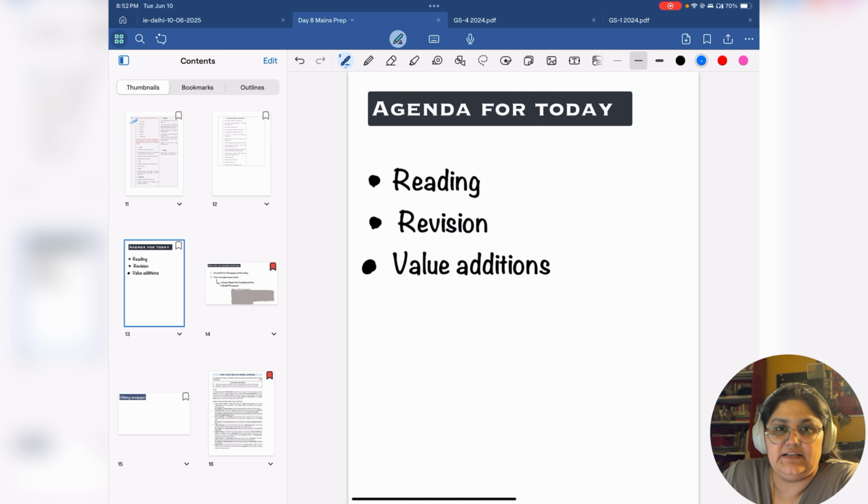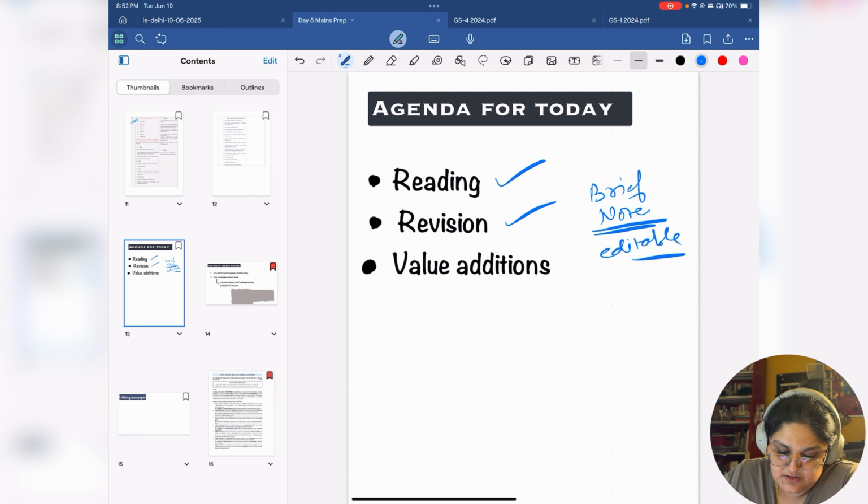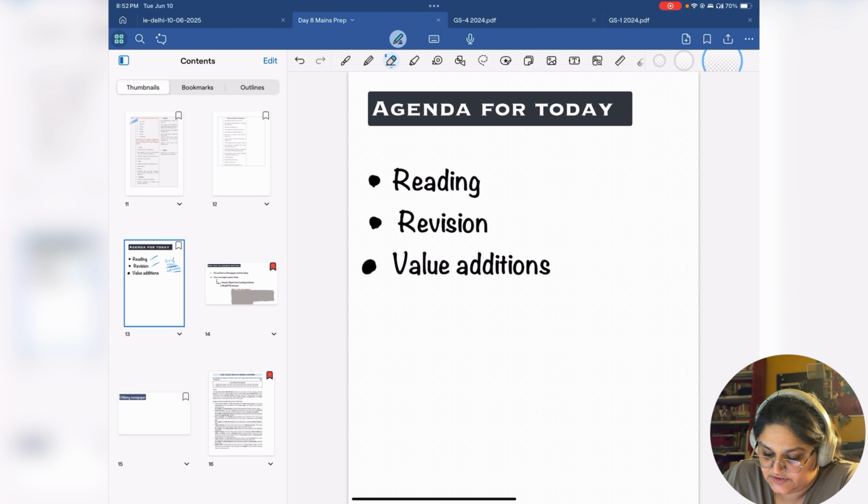So what I expect is that by today you would be finished with reading each of the top subtopics at least once, revising them more than once, and have made some brief notes, preferably in editable format. So the focus of today is going to be what you are going to add to those notes. See, we already know that you need to be able to stand out.